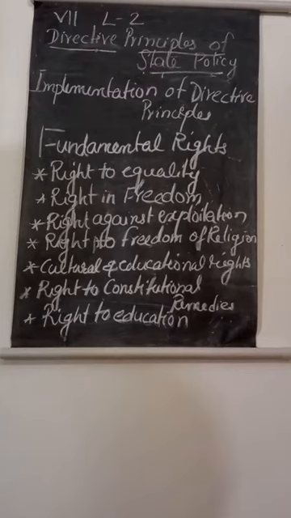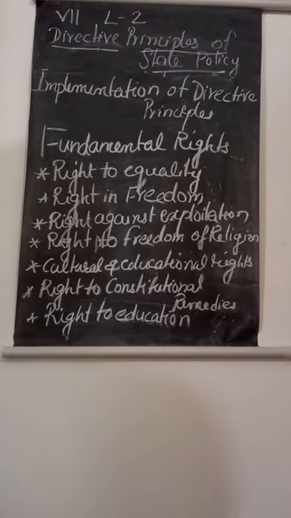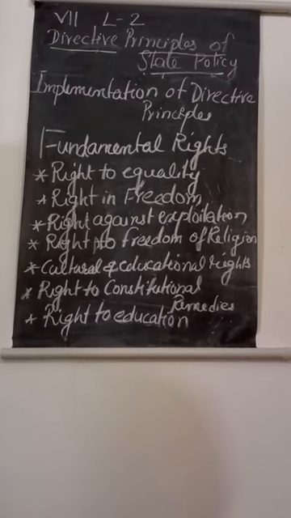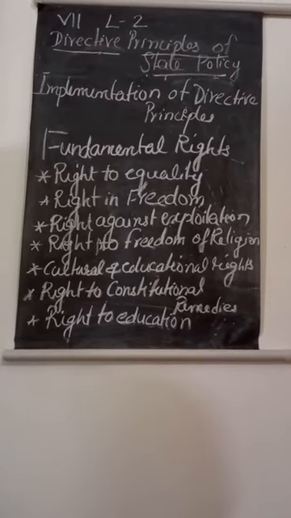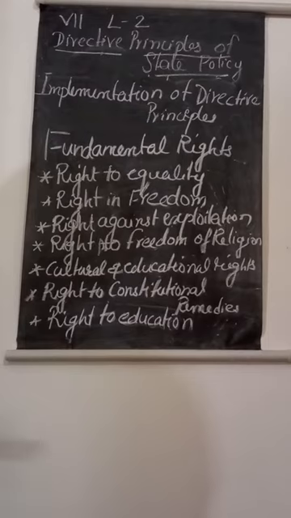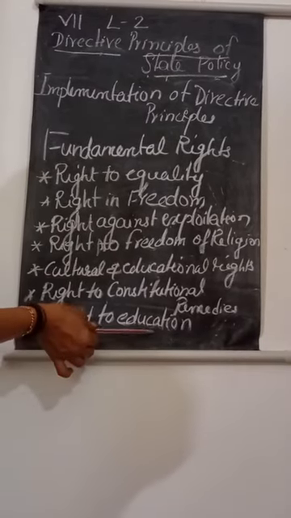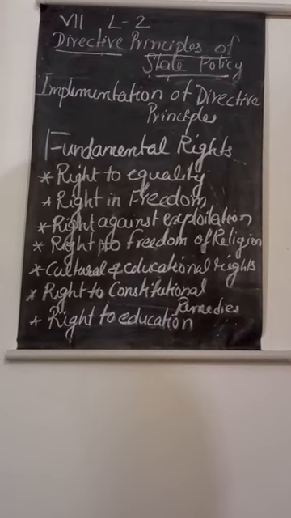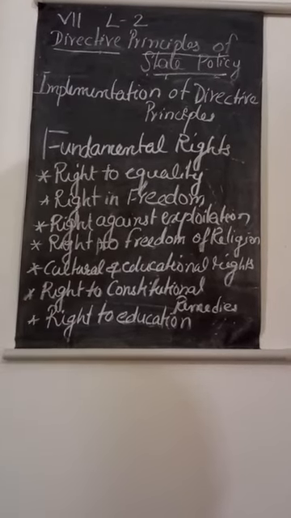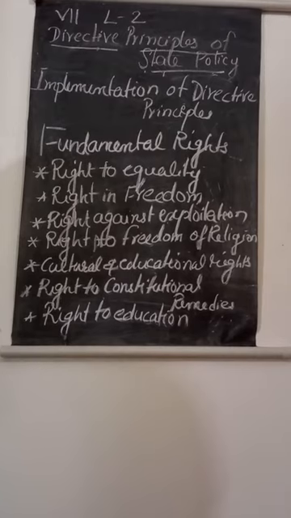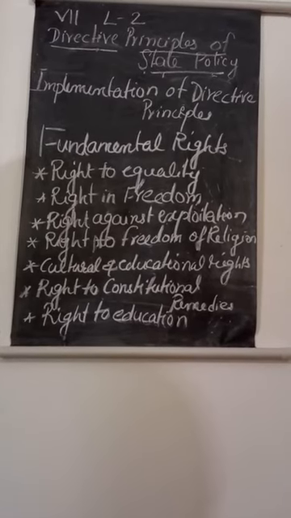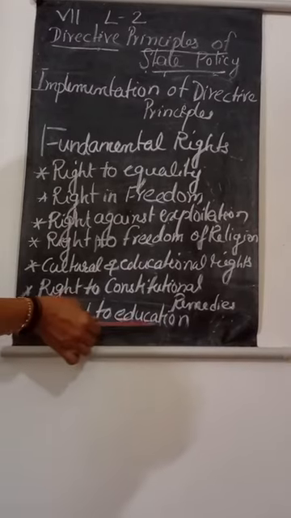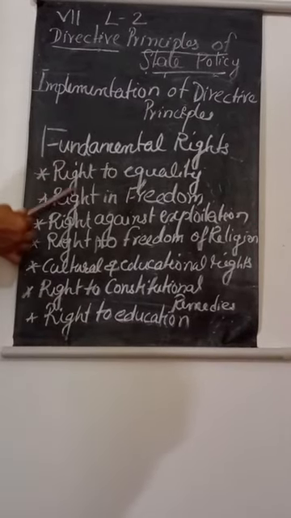Right to education. It provides free and compulsory education to all the children from the age of 6 to 14 years, in such a manner as the state may determine by law. That is known as right to education. Recently we added this right. All the citizens of India who have children between 6 and 14 years, they have the right to get free and compulsory education. So for improving the education level of India, these are known as the fundamental rights.